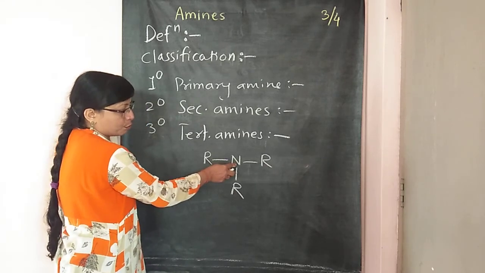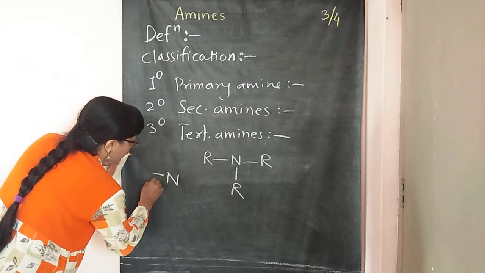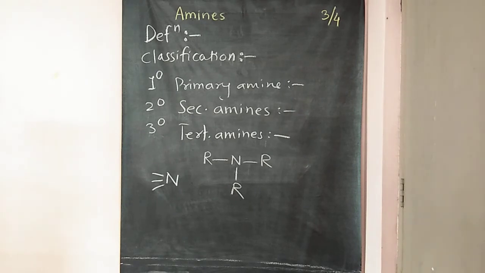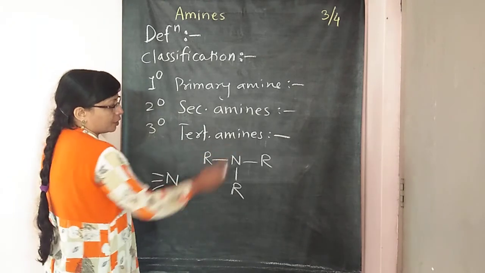So this nitrogen here is the functional group. So this nitrogen, three bonds त्याचे काढायचे. So this nitrogen, या ठिकाणी काय म्हणणार आपण त्याला, tertiary nitrogen, and this is the functional group.